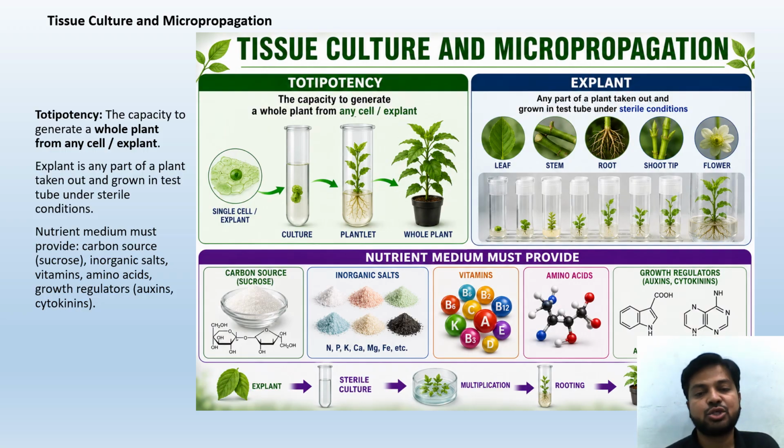Explant, sterile culture, multiplication, rooting, then directly the plant is produced. This is very important. Stop the video here, read it 3 to 4 times. You will be perfect, and any question from this topic will be easier for you to answer.